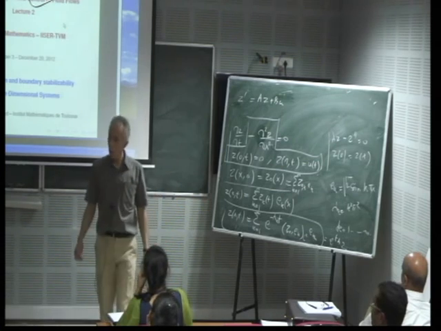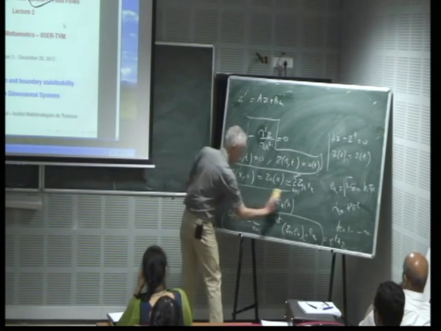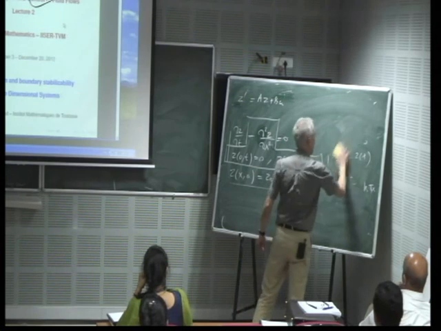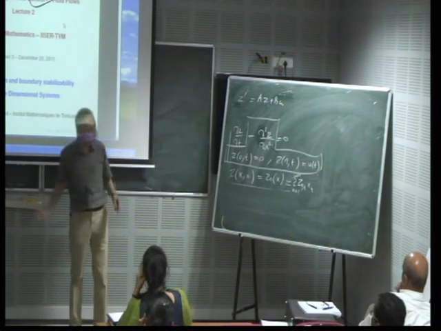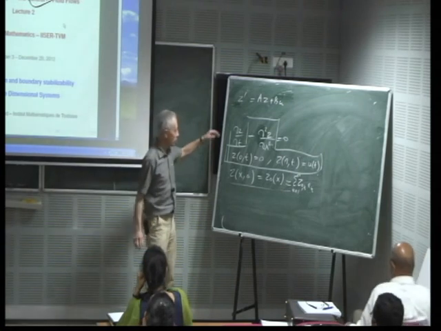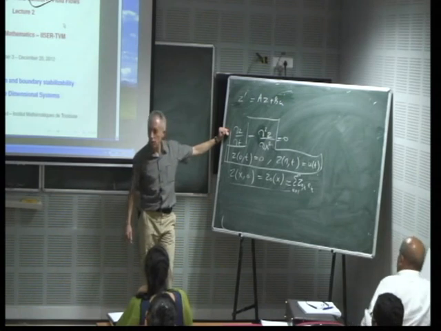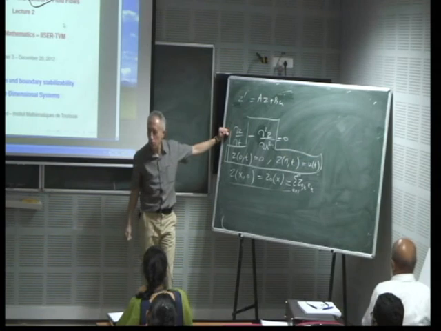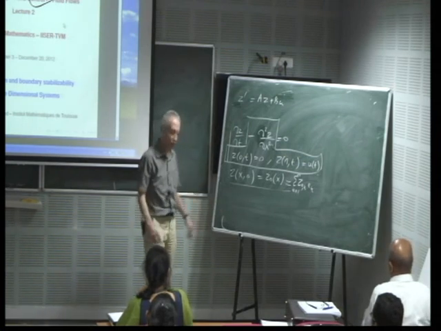What you have seen this morning is that one nice tool is to use some variational formulation. It means that you multiply by a test function, which I call phi.